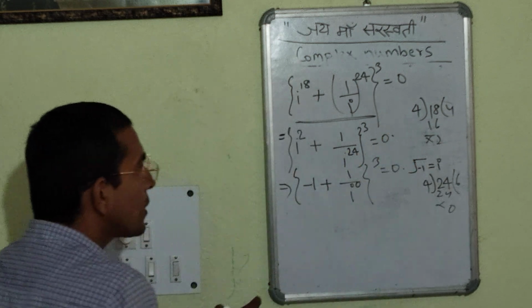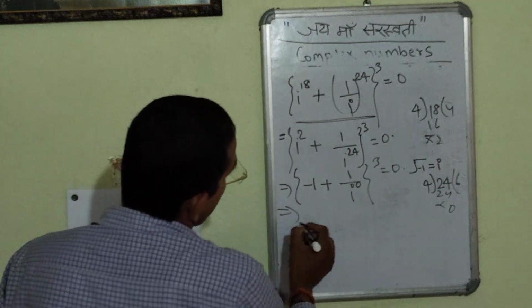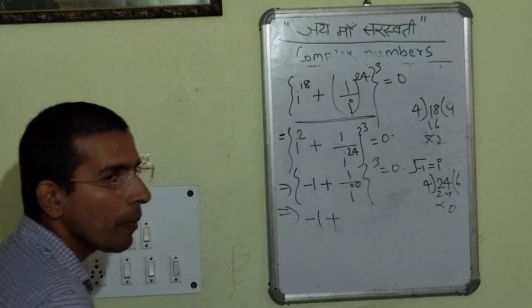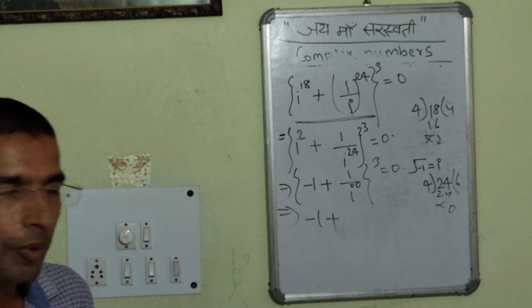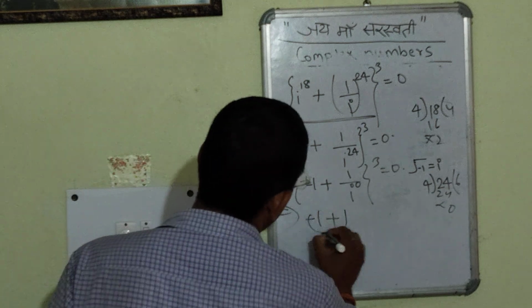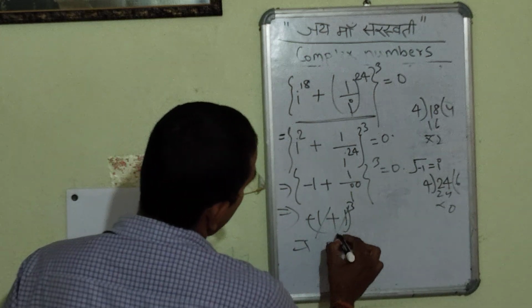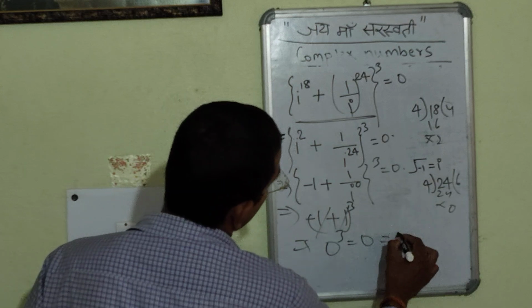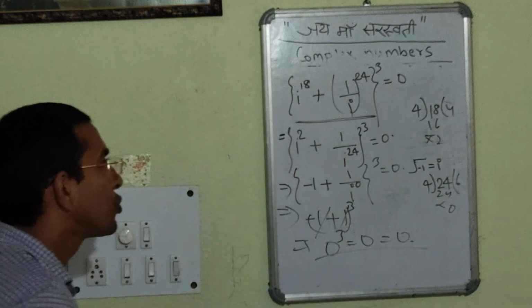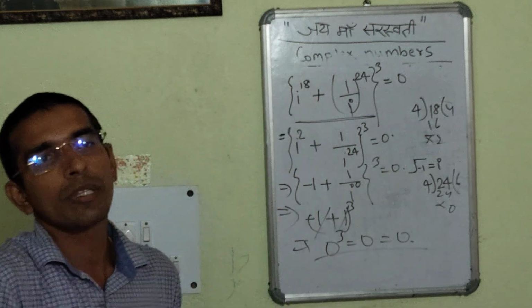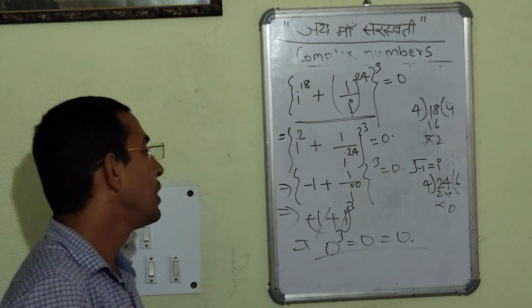We have to prove that LHS is equal to RHS. This is LHS and this is RHS. So minus 1 plus i to the power 0. Anything to the power 0 is 1. So it will be minus 1 plus 1, whole to the power cube. Minus 1 plus 1 will be 0. 0 to the power cube is equal to 0, and we had to prove it is equal to 0. So we have seen how easily we solved this basic problem with the concept of complex numbers.